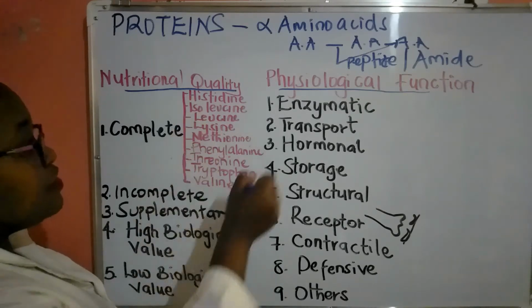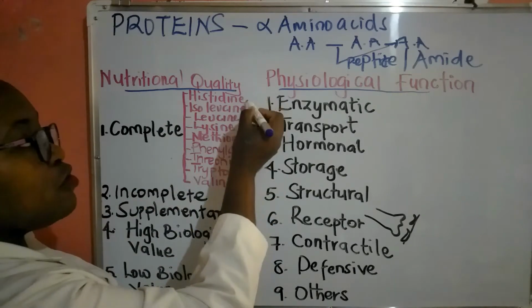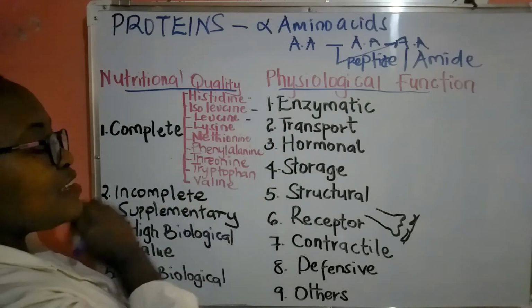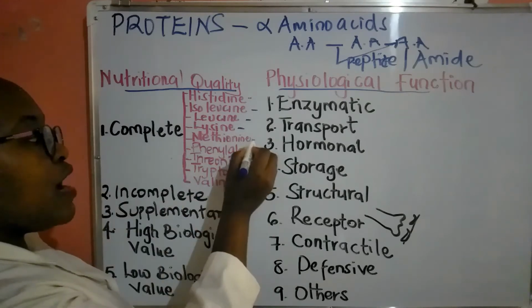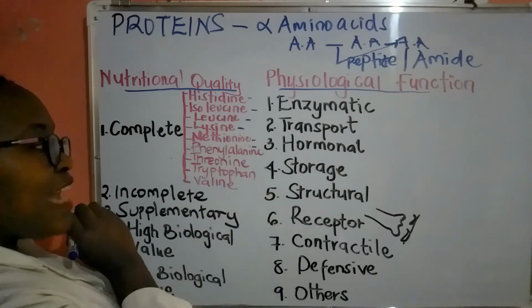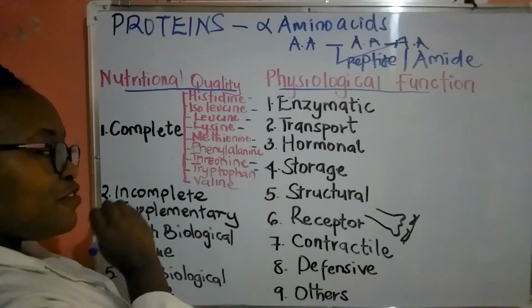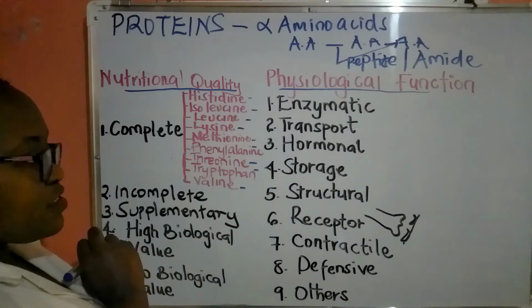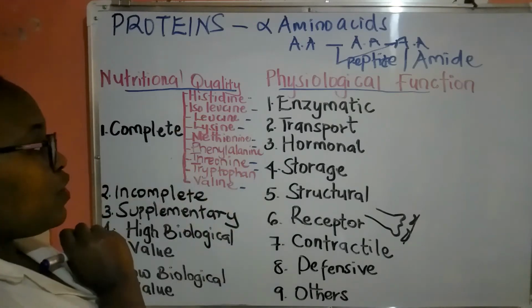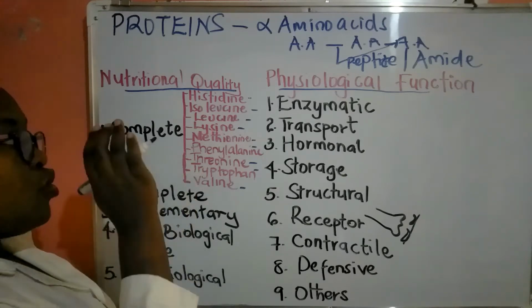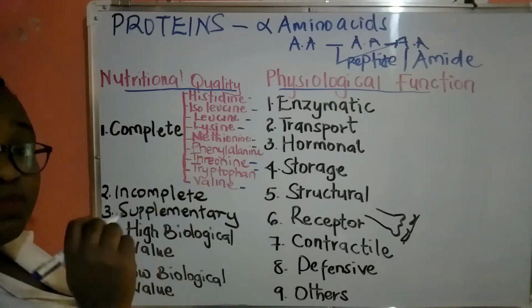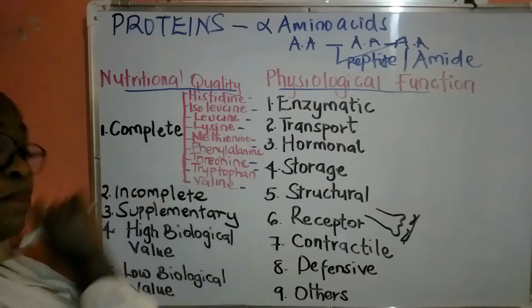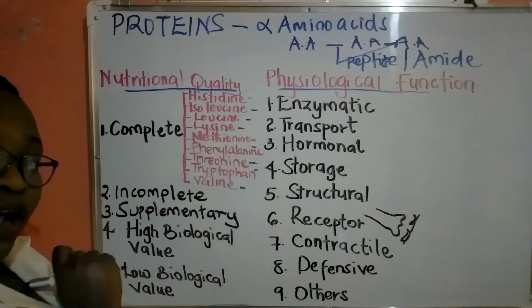And these are the 9 essential amino acids: histidine, isoleucine, leucine, lysine, methionine, phenylalanine, threonine, tryptophan, and valine. We'll be looking at them in more detail in our next lesson, but these are found mainly in animal sources, for example, in meat, in eggs, in milk. And they are complete because they consist of all the 9.